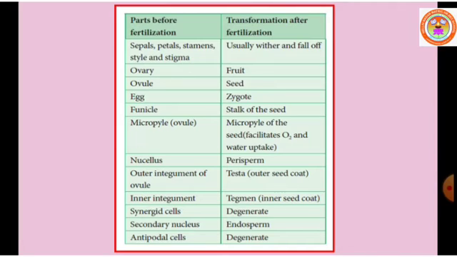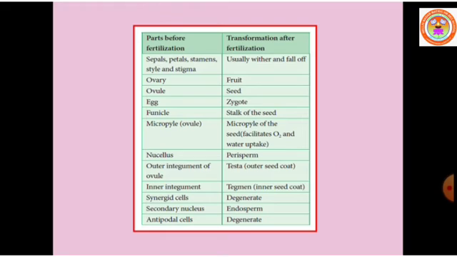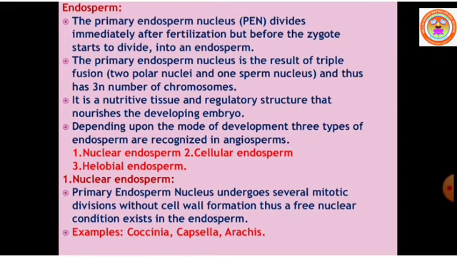Synergids found in the egg apparatus will disintegrate. Secondary nucleus present in the embryo sac becomes endosperm. Antipodal cells found in the chalazal region disintegrate. Disintegrate means they will disappear; they do not become a useful form. These are some of the most important changes that occur in the flower after fertilization. Okay, now we will continue. The most important part in this lesson is endosperm. What is called endosperm?